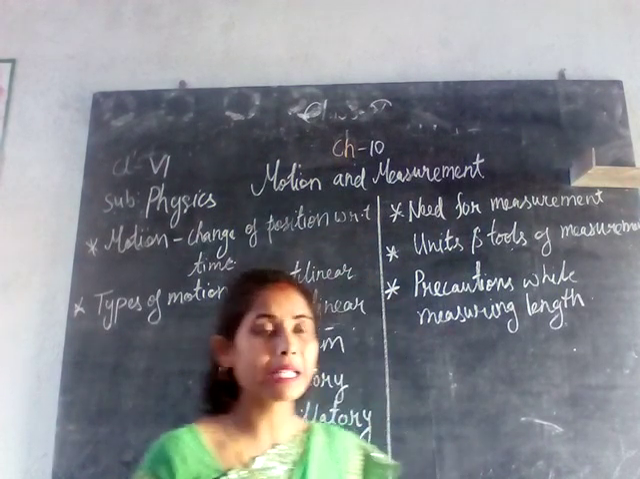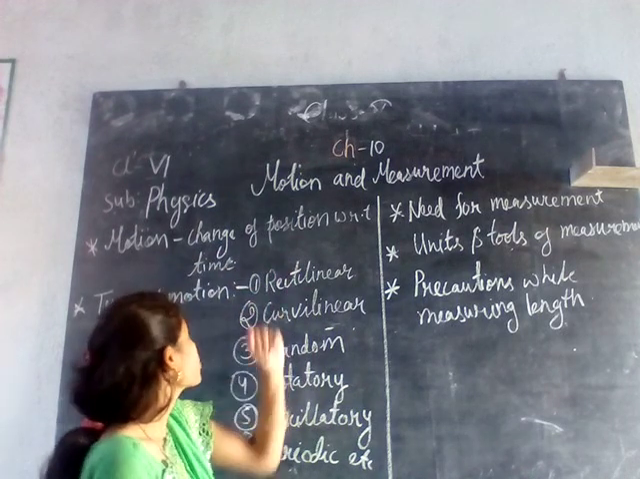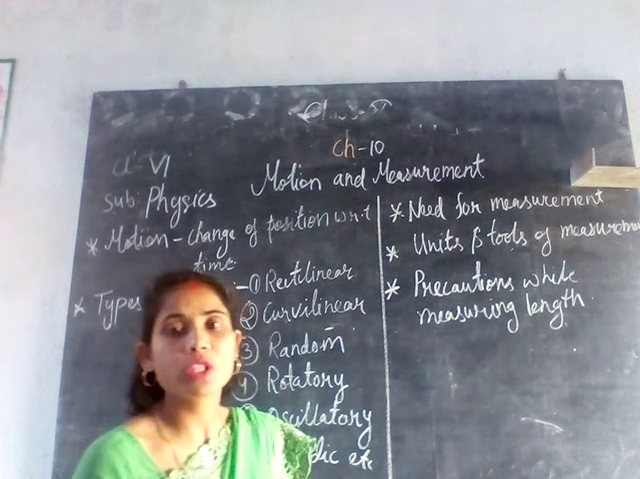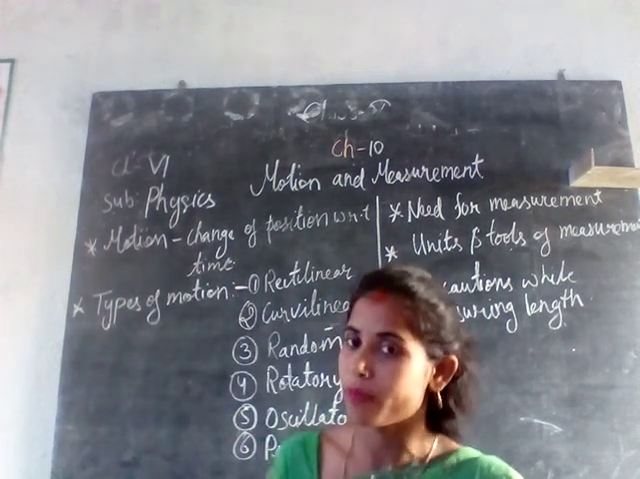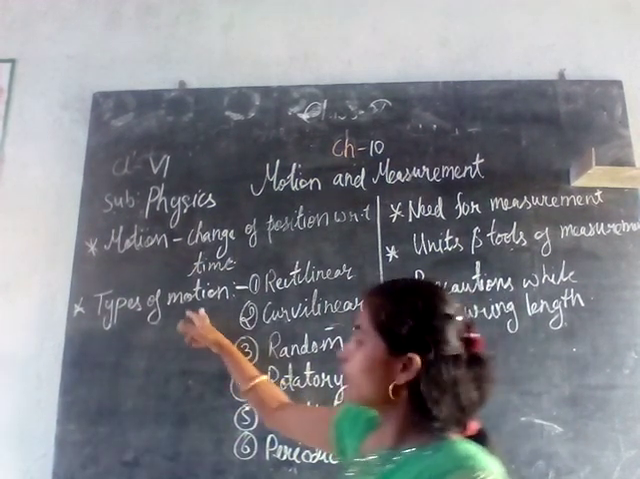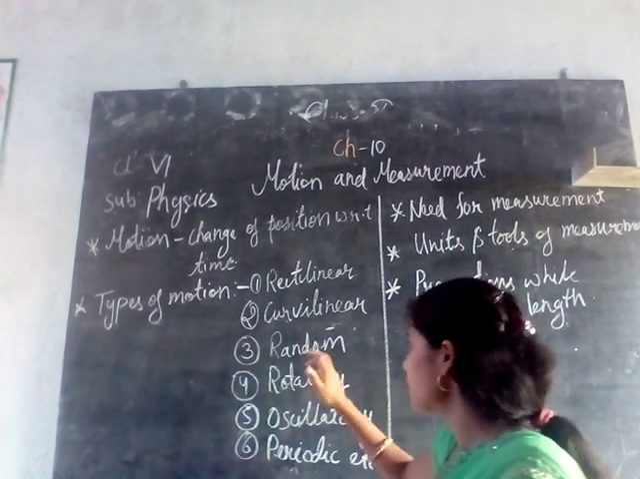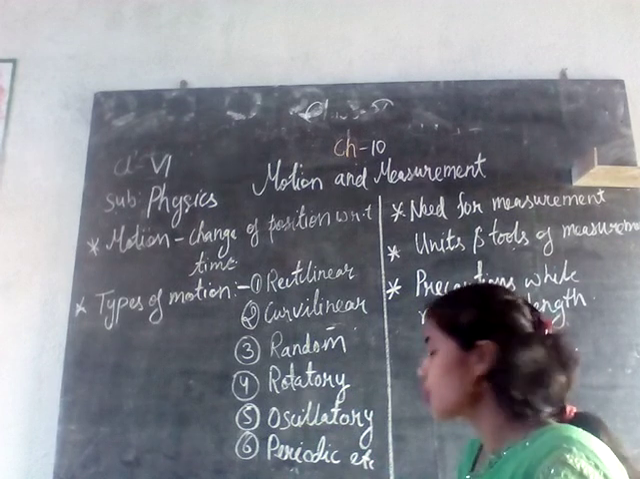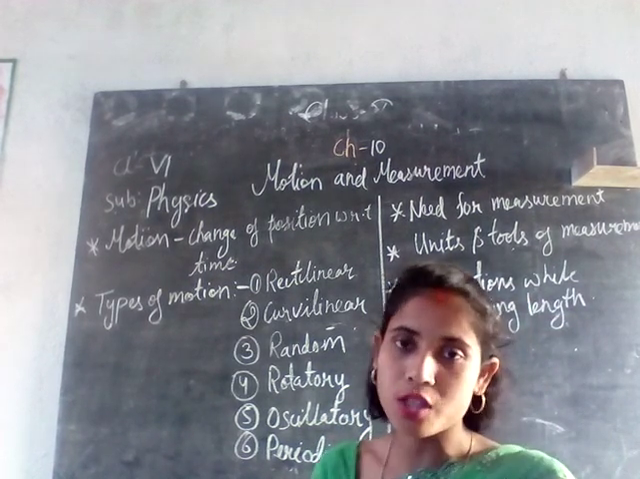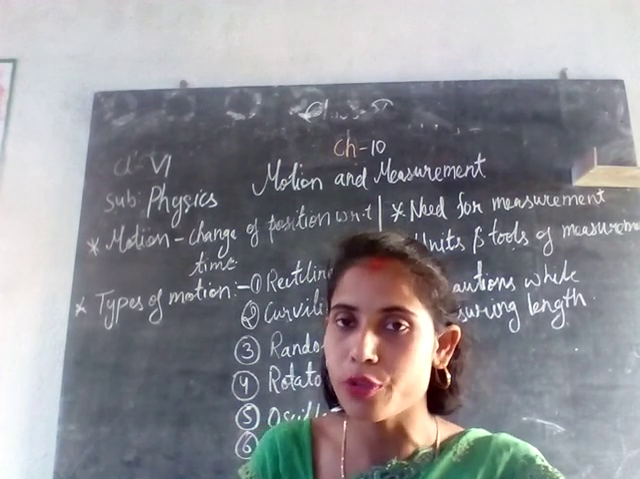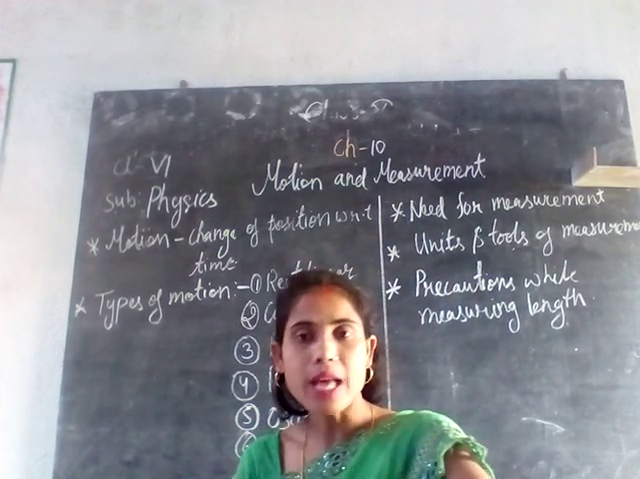Motion is nothing but a change of position. That means if you are changing your position from one place to another place with respect to time, it is called your motion. Motion is classified into many types. The types of motion are linear motion, curvilinear motion, random motion, rotatory motion, oscillatory motion, periodic motion and so on. Even repetitive motion and vibratory motion are there. So there are many types of motion.